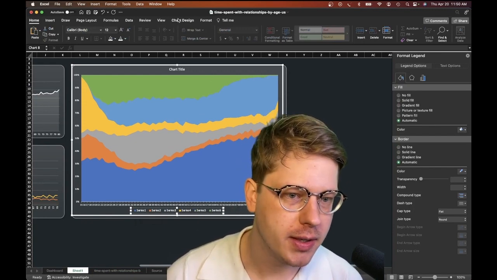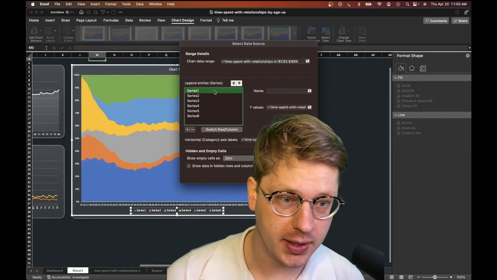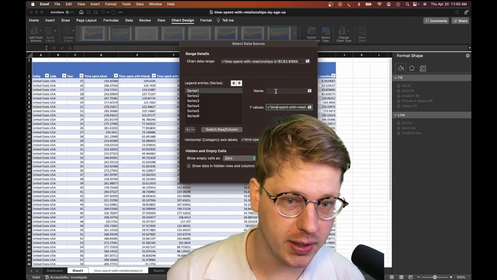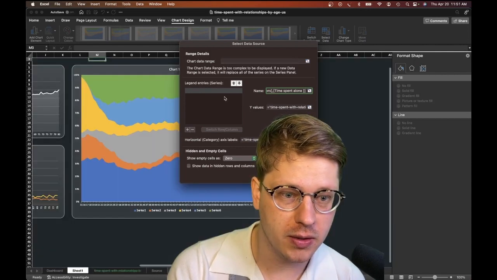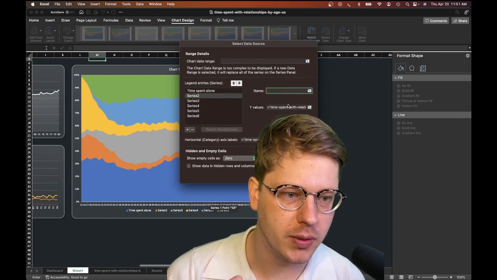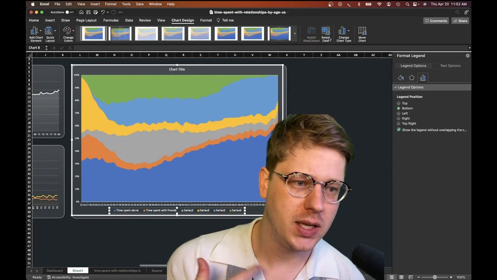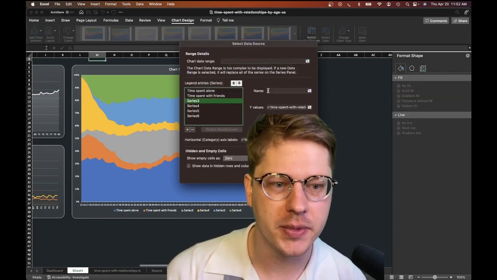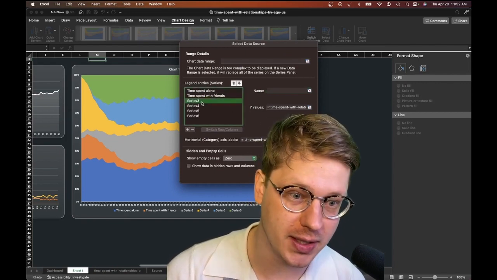So all we're doing here again, we're going to chart design, select data, and each of these we click into, figure out where that data set is, it'll highlight it here, and then we click into the name, select the cell with the name we want, and then hit enter. If you want to do this without closing the window, you can just go through one by one and do it. It's a little bit of a time saver. One little tip for this, if it's taking a while to do it manually and you're having problems selecting your cell ranges for each of the names, you can also just manually type the name in here in the name tab as well once you've clicked into each series.